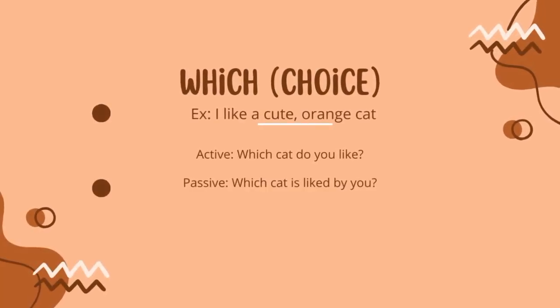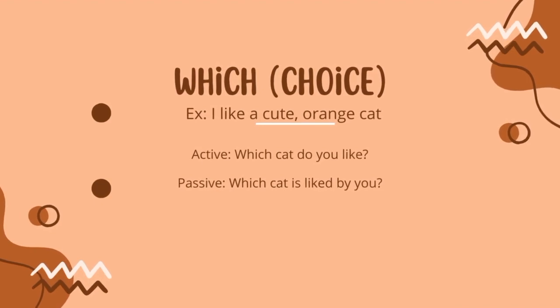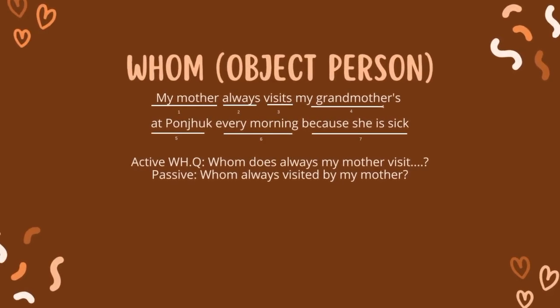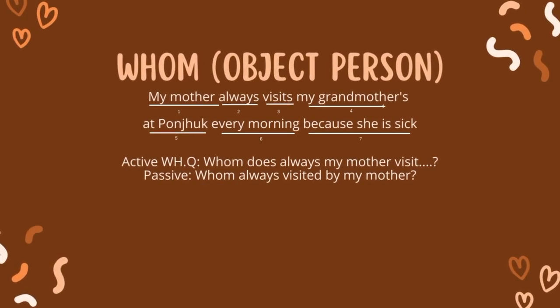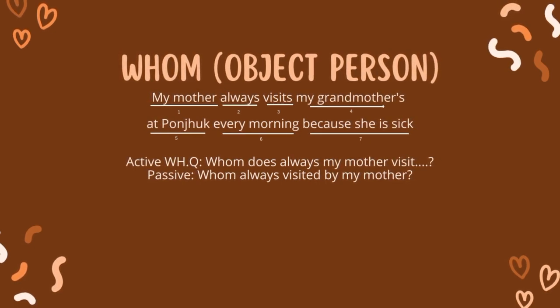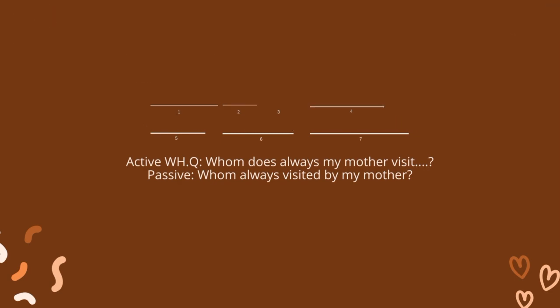Next is which. It is used for choice. Example, I like a cute orange cat. An active question is, which cat do you like? The passive question is, which cat is liked by you? And the last one is whom. It is used for the object person. The example is, whom does my mother always visit? The passive is, whom is always visited by my mother?